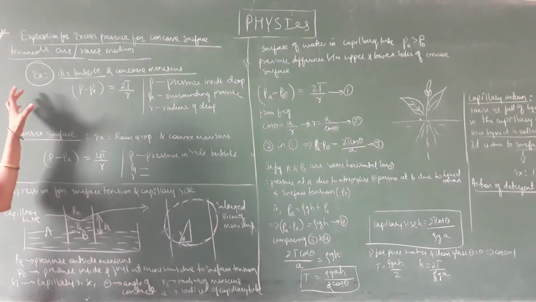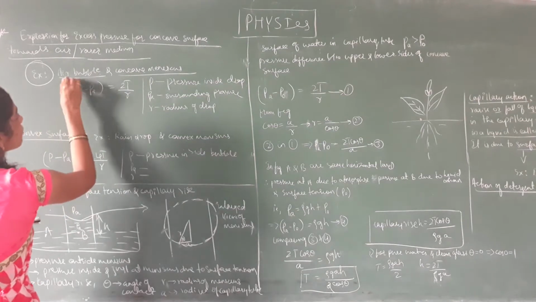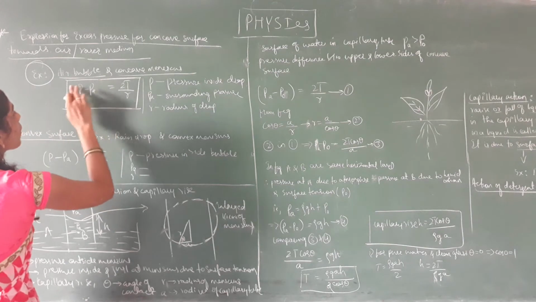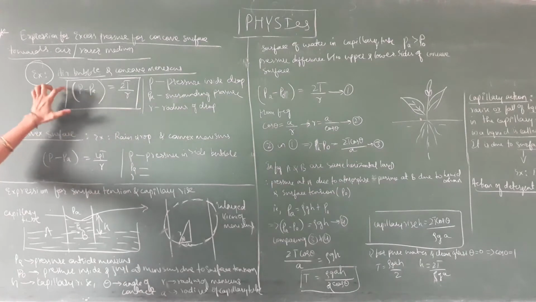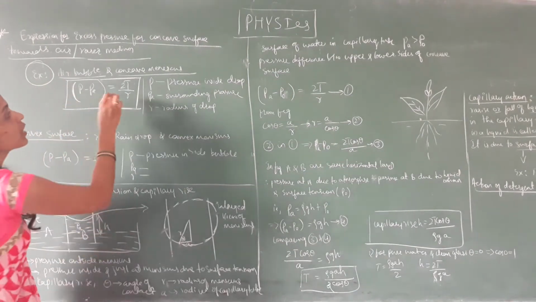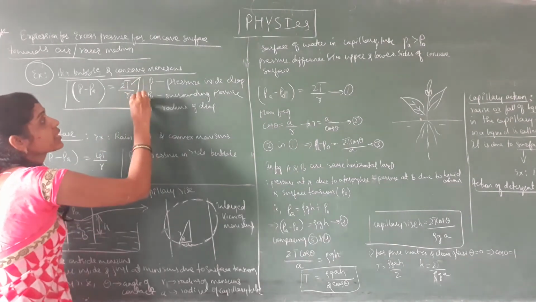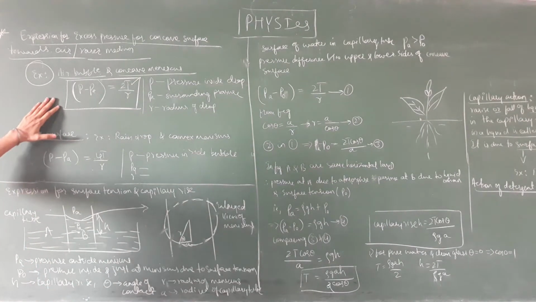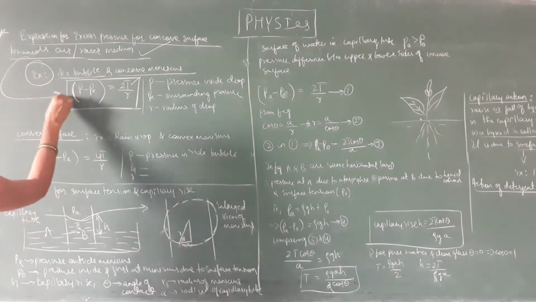The expression for excess pressure for concave surface towards rarer medium is given by the formula P minus Pa equals 2T divided by R, where P is the pressure inside the drop, Pa is the surrounding pressure, R is the radius of the drop and T is the surface tension. This is the expression for excess pressure for concave surface towards air or rarer medium.